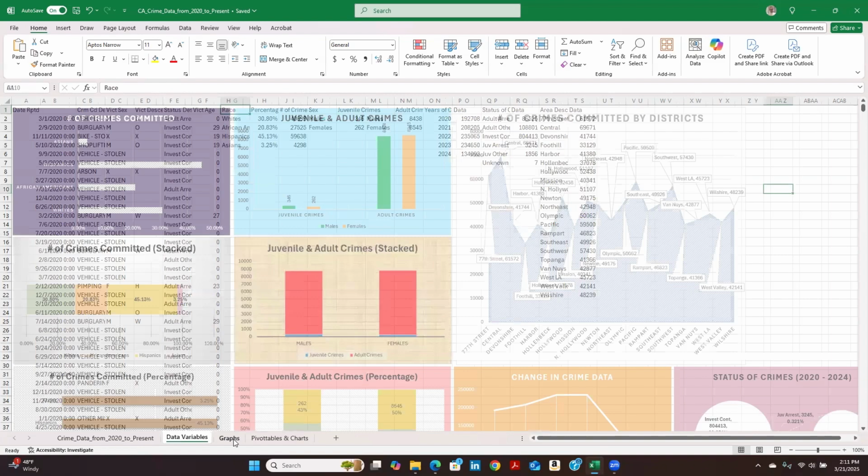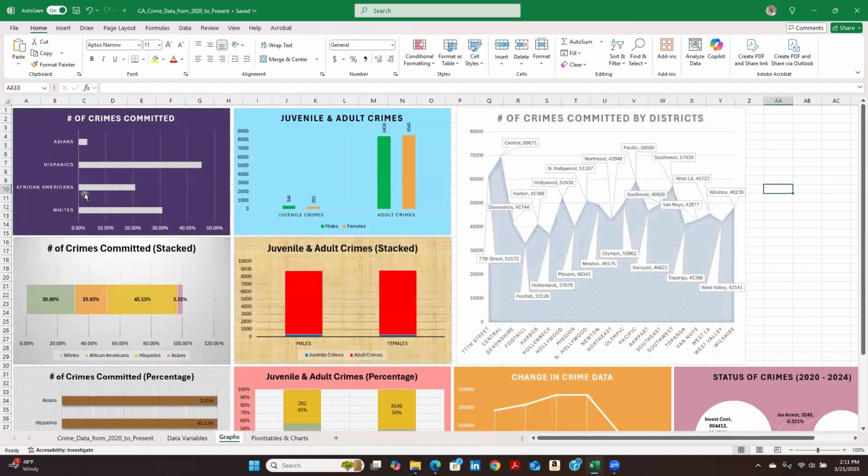So I now present to you my graphs. As you can see on the top left, the very first graph is just a regular bar chart. This deals with the number of crimes committed, and as you can see, Hispanics is the leading race in this case, close to 45%. Second is whites, close to 31%, then African Americans close to 21%, and Asians close to 3%.